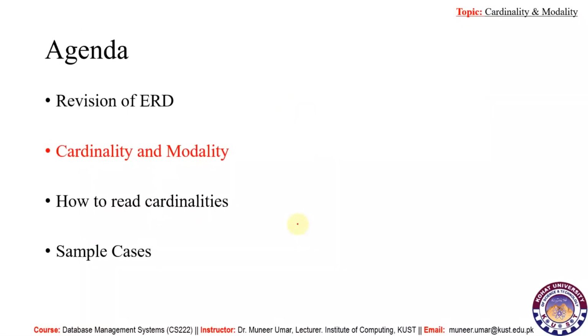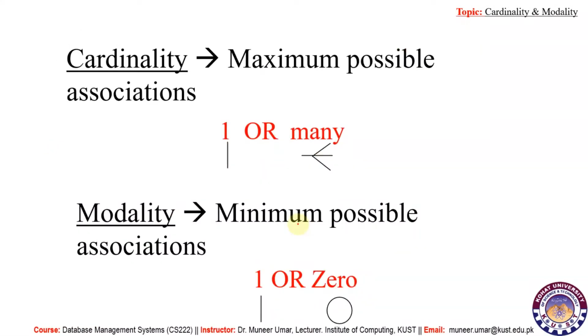So with the help of cardinality, we can specify that the maximum possible associations between two entity types or the instances of entity types can be either one or many.